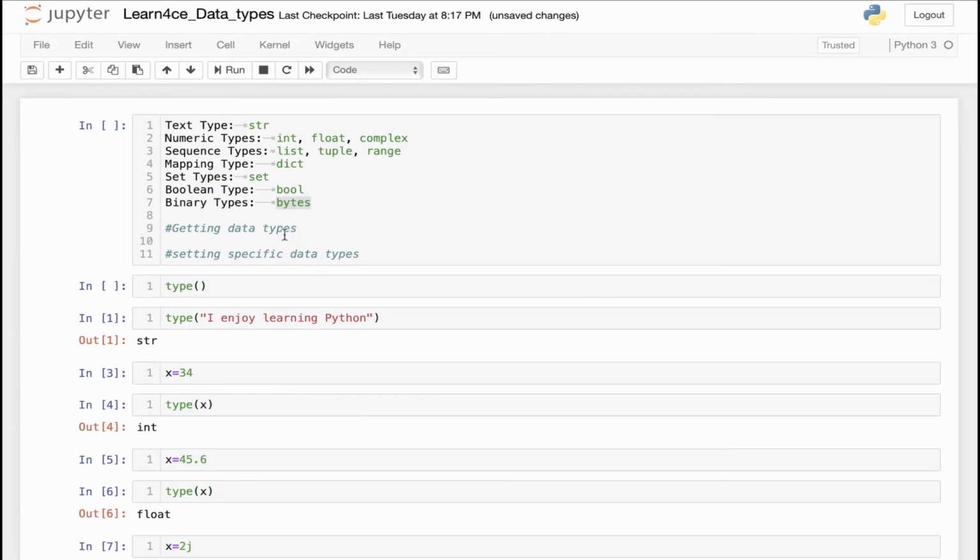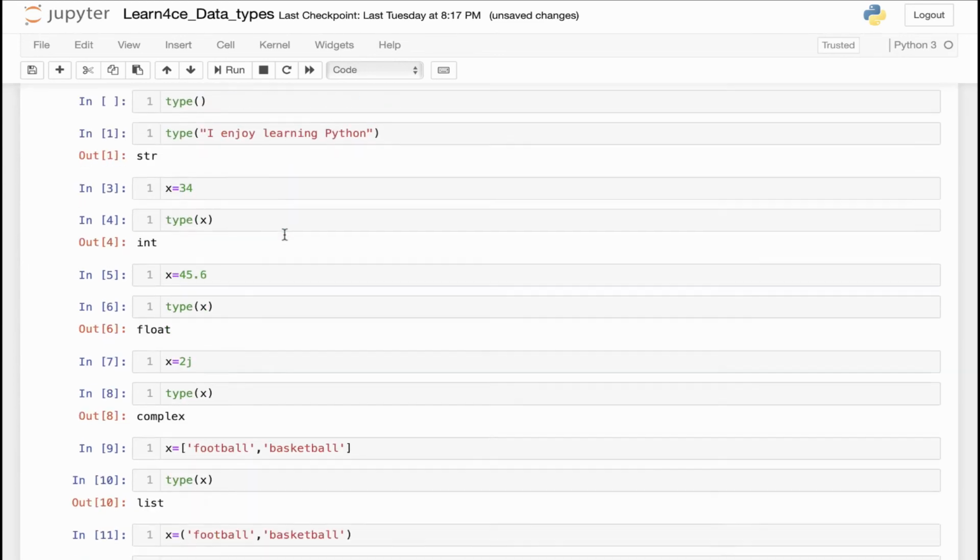The other data types I want to talk about are binary types, and here I want to only talk about bytes, but it's good to know the binary types include bytes, byte arrays, and memory views in Python. For simplicity, I'm going to only explain bytes. The bytes and byte arrays are used to manipulate binary data in Python, and they are supported by a buffer protocol named memory view. But here, let's get to how we can actually define binary type data in Python.